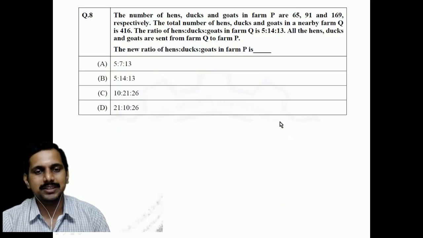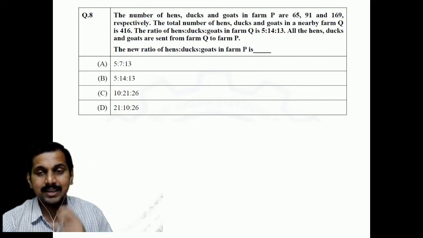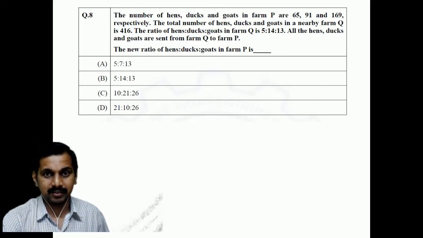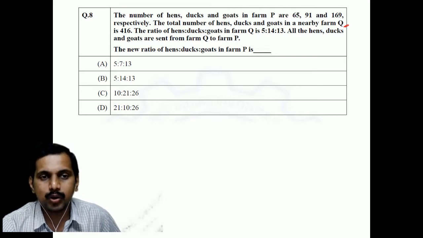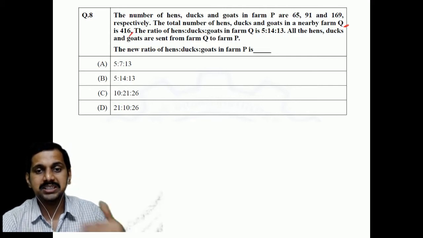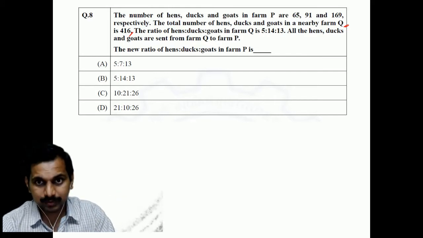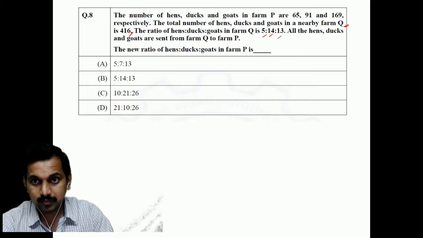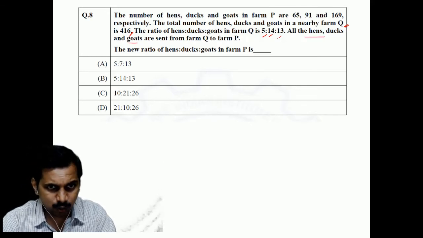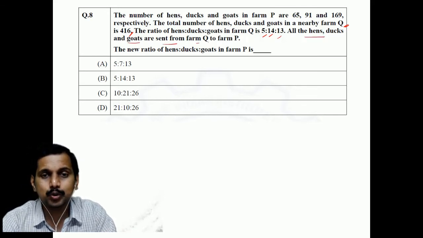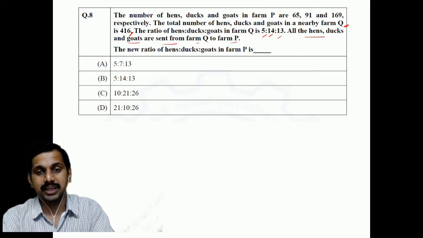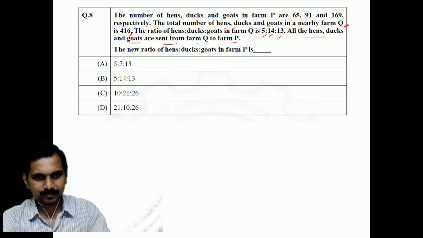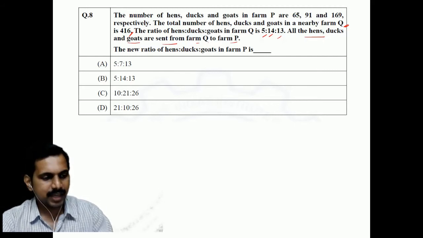Fine, students. Let us solve this question. The number of hens, ducks and goats in a farm P are 65, 91 and 169 respectively. The total number of hens, ducks and goats in a nearby farm Q is 416. The ratio of hens, ducks and goats in farm Q is 5:4:13. All the hens, ducks and goats are sent from farm Q to farm P. The new ratio of hens, ducks and goats in farm P is dash. Yes, students, I'll give 5 minutes.